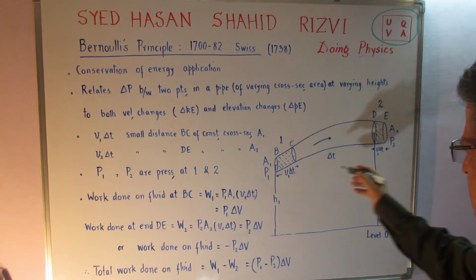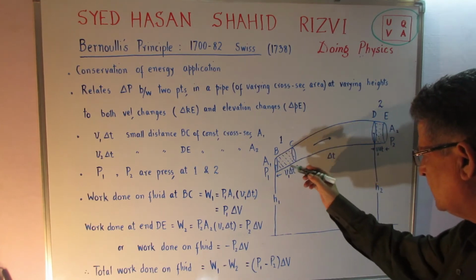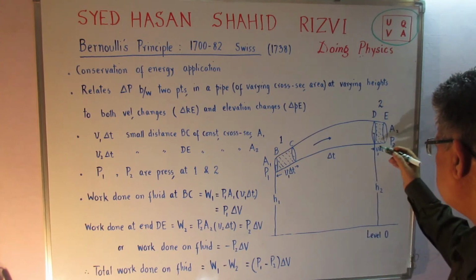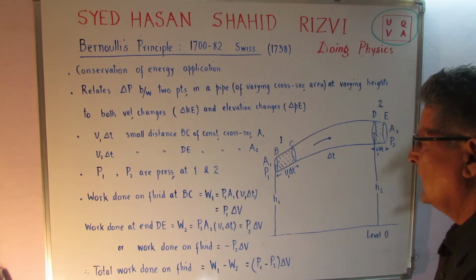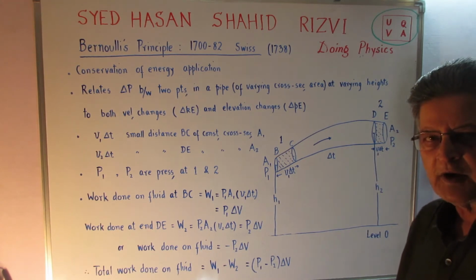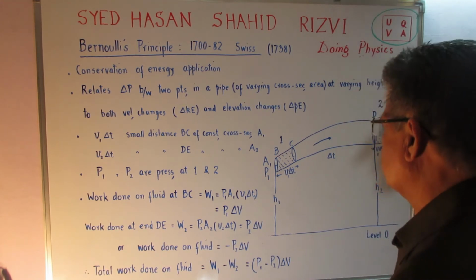The pressures at the two ends have been taken as P1 and P2, and the velocity here is V1 and the velocity here is V2, and that complies with the continuity equation that we have obtained: A into V is equal to constant.